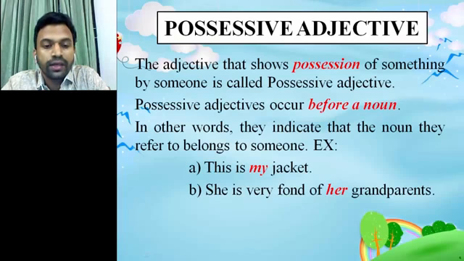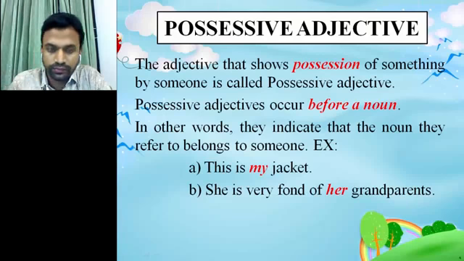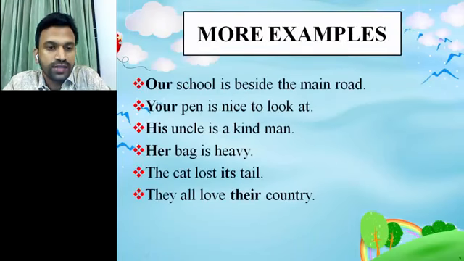And number B, she is very fond of her grandparents. Here the word her is placed before the noun grandparents, and it is showing the ownership of the grandparents. There are more examples for your better understanding.